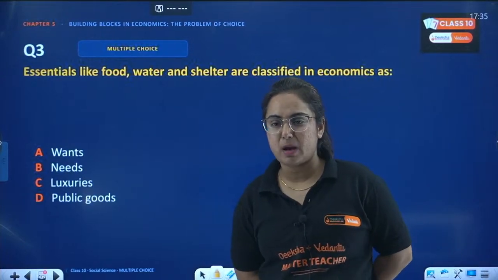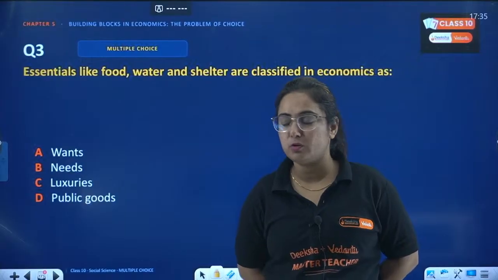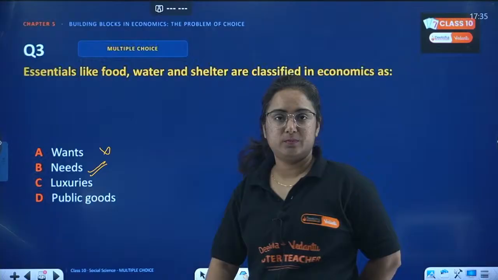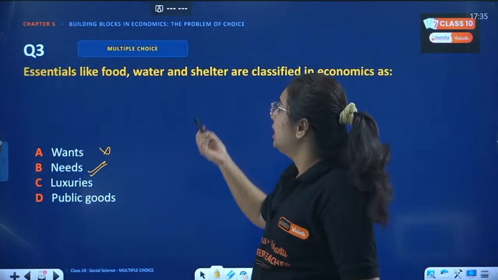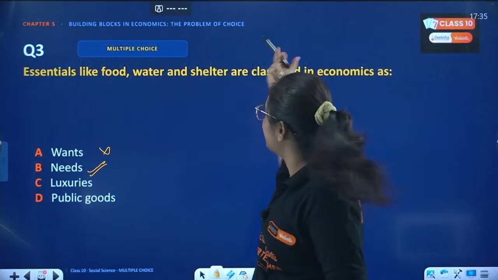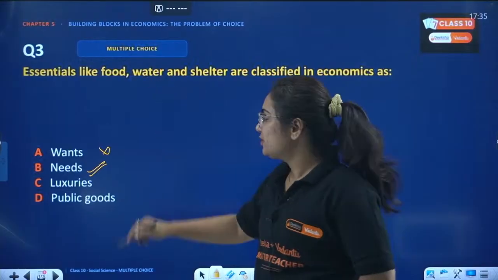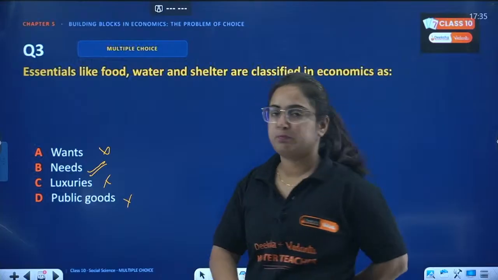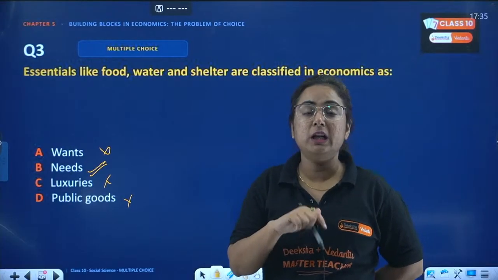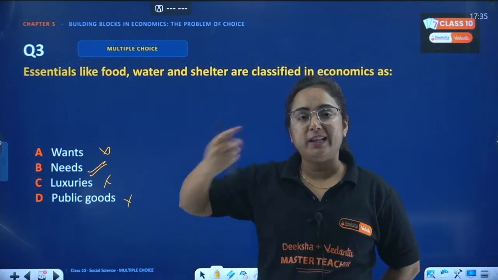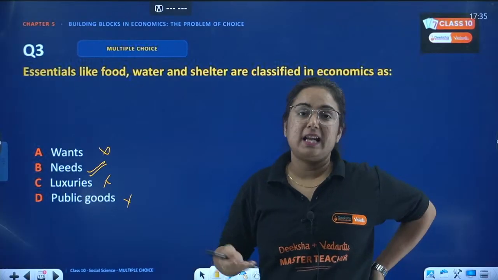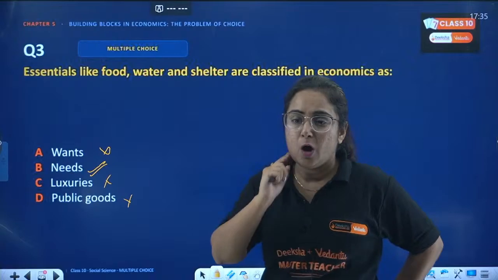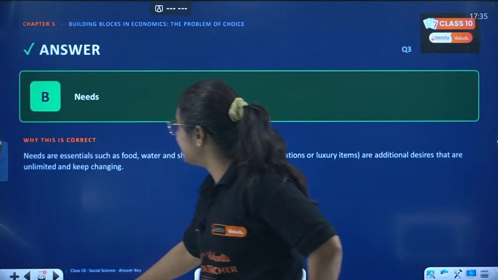Needs. Ma'am, doubt. Yes, you can ask the doubt. So beta, it is not want. It is actually need. You can't live without food, water as well as shelter, right? So it is a need, not a luxury, obviously not a public good. What do we mean by public good? Basically the goods that are provided by the government to us, like railways, like roadways, those are public goods. Hope you understand that. Yes, B is the correct answer.